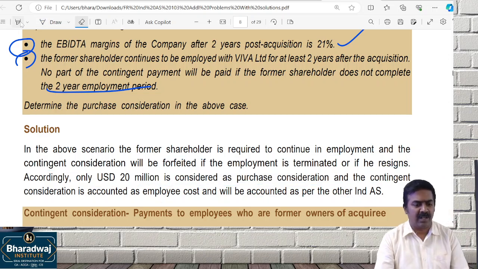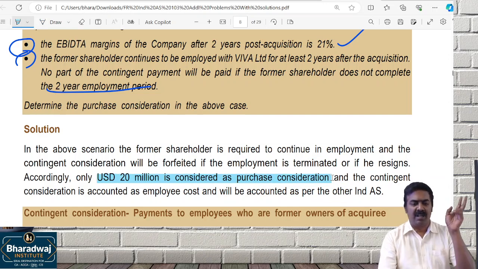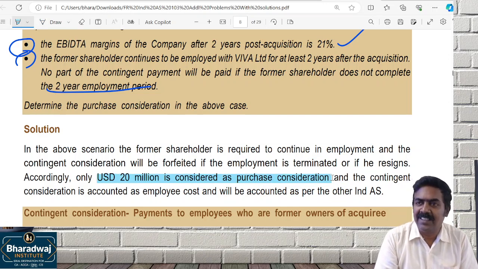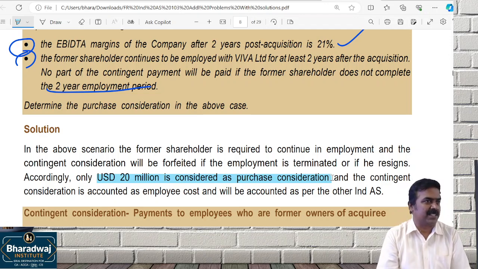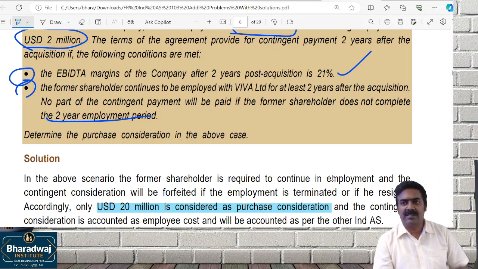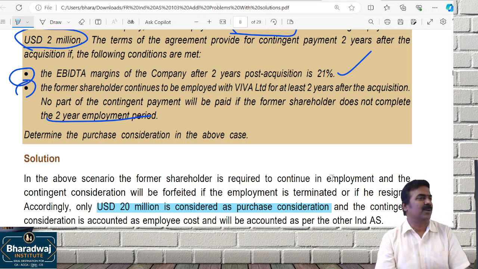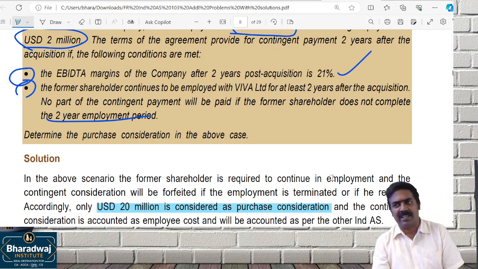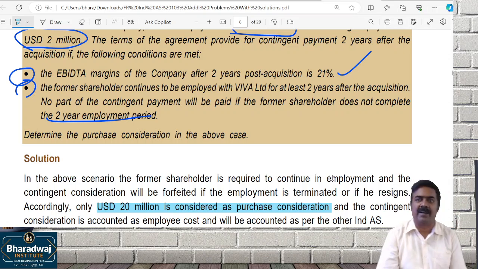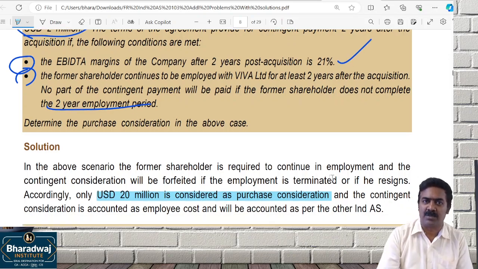So only 20 million will be taken as purchase consideration. And the 2 million will be taken as employee's cost. I am receiving it in the capacity of an employee. Suppose the first bullet point alone was there, then I receive it as an owner, I need not continue as an employee. Then you would have taken it as consideration. Because of the second bullet point, I should continue as an employee, that 2 million will be taken as employee's cost in the books of the other company.